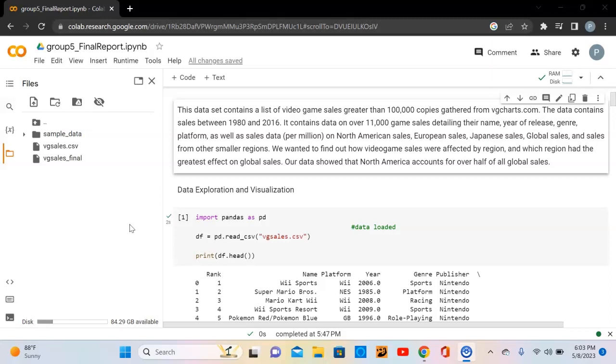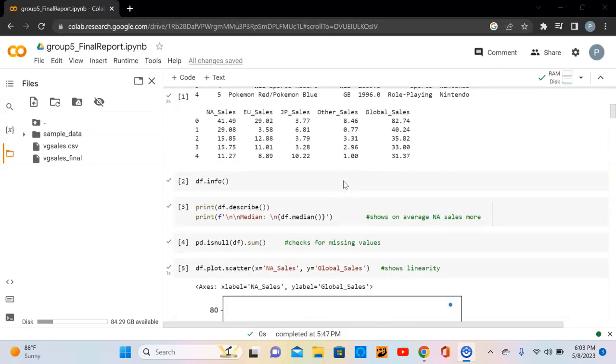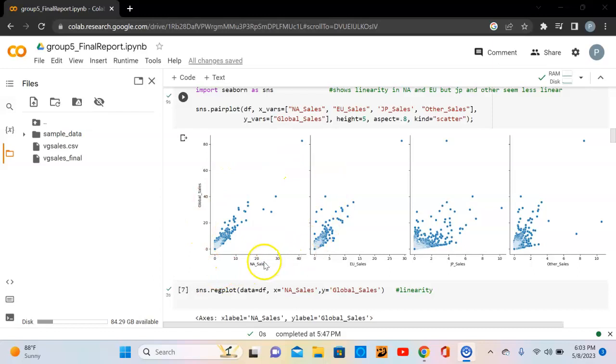Our data shows that North America accounts for over half of all global sales. Here we have several visual examples showing a linear relationship between regional sales and overall global sales. As we can see, North America and Europe are the closest to the trend line out of all different regions.